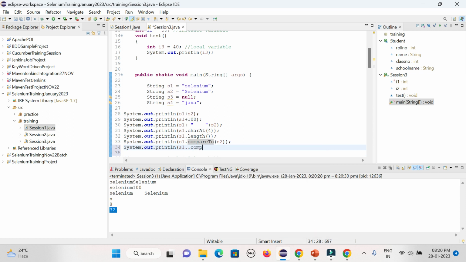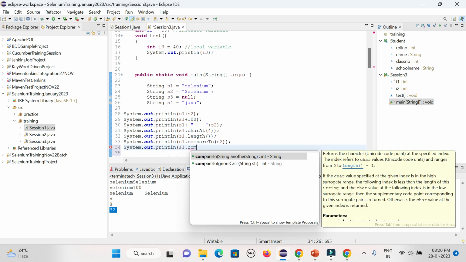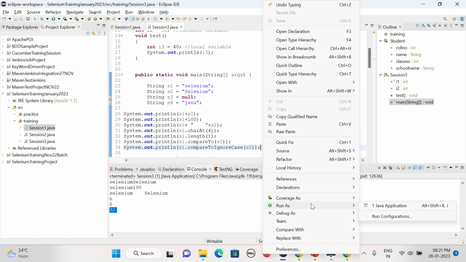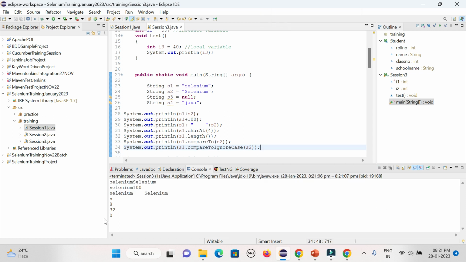But in case you call compareToIgnoreCase, it will ignore the case sensitivity. s1.compareToIgnoreCase will now give you 0 because it is ignoring the case. You could see now it is coming as 0. So that is the way you can do it. For validating whether those are the same or not, you can compare them. Ignoring case manually is not possible automatically, whether it is capital S or small s. In case your objective is only the wording part, you can go with the normal compareTo, and it will give you some value.